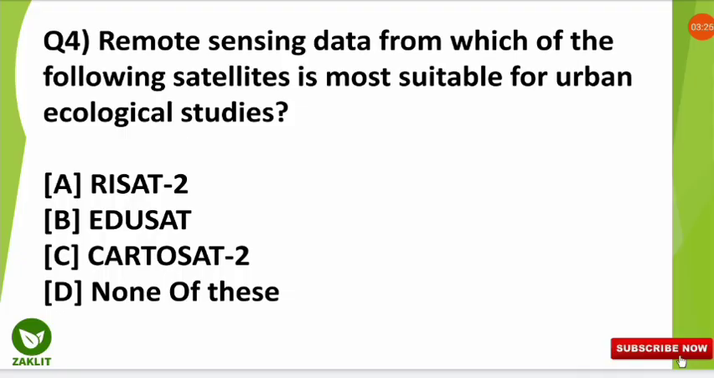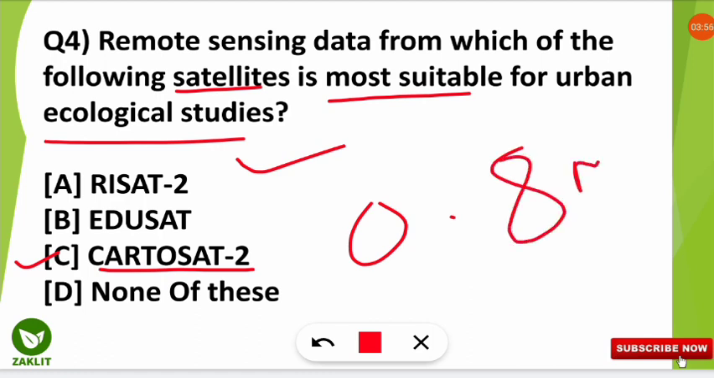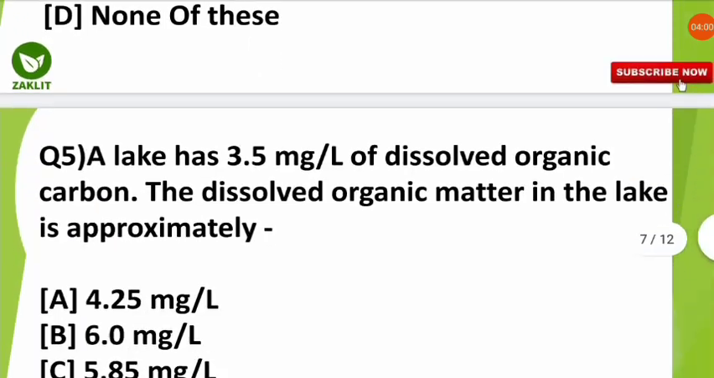The fourth question was, remote sensing data from which of the following satellites is most suitable for the urban ecological studies? And here the correct option will be option number C. Cartosat 2 satellite is most suitable for the urban ecological studies as well as for the urban planning, rural development and infrastructure development. This Cartosat 2 series of satellites provides high resolution image at better than 0.8 meter resolution. So it is important, kindly note it down. Let's move to the fifth question.